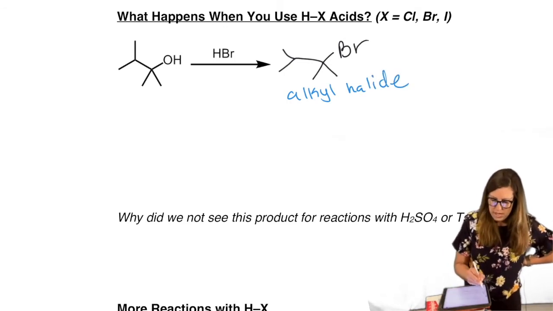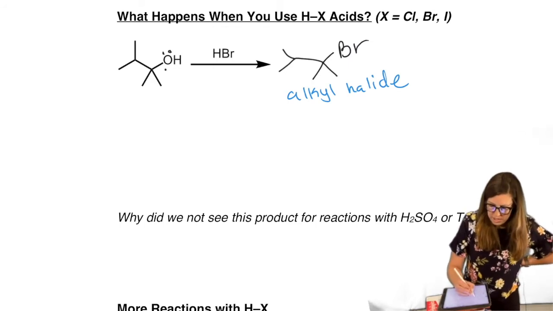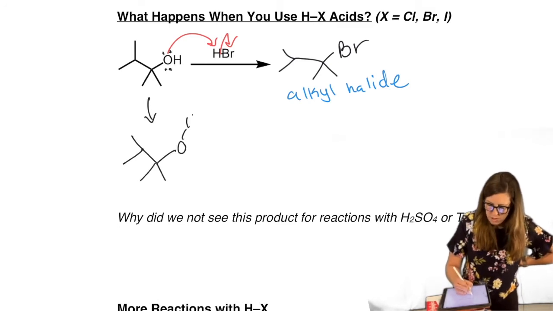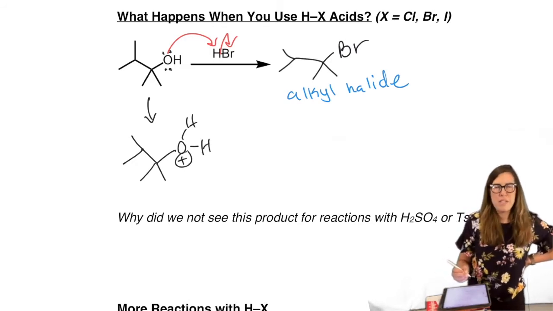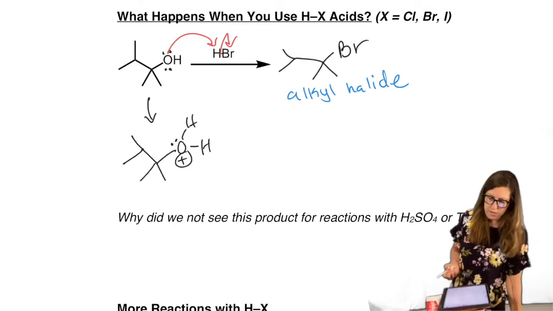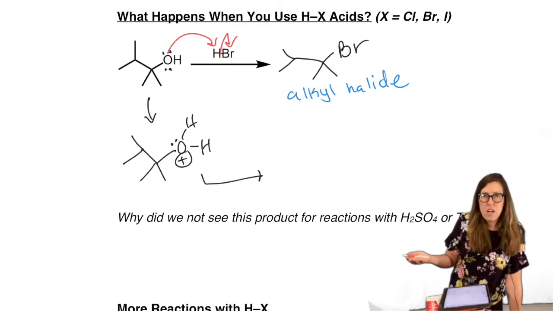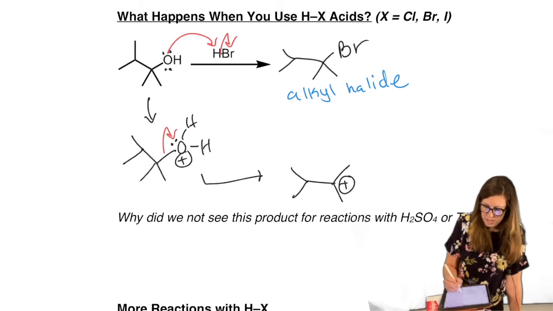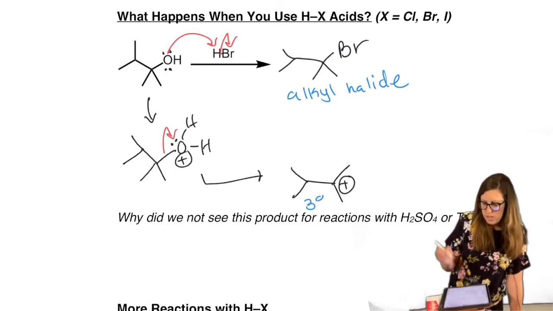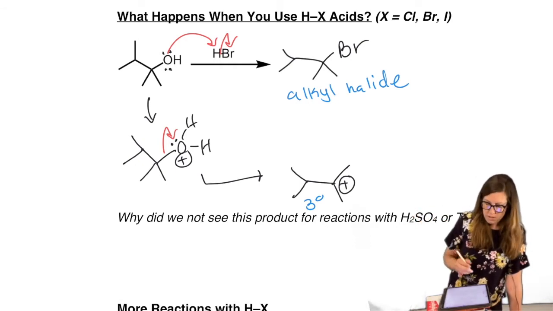Let's show the mechanism. Why does changing the acid make a difference in what the outcome is? Let's take a look. Well, look at that. It's the same first step. In the presence of acid, alcohol is going to be protonated. So it helps to know that we can at least start just about any mechanism that contains an acid, even if it's a different acid you're not used to working with. Well, now this next step is going to be the same as anything we've done before. Now that we have a good leaving group, it's going to leave. Look at that. We have a carbocation intermediate, and it's tertiary. So I stop and think, can it be anything better? Nah, I'm going to keep going.